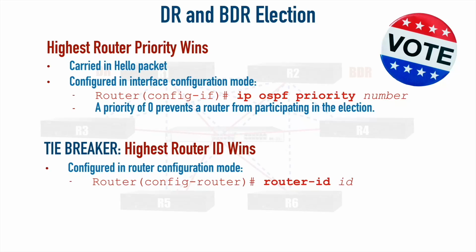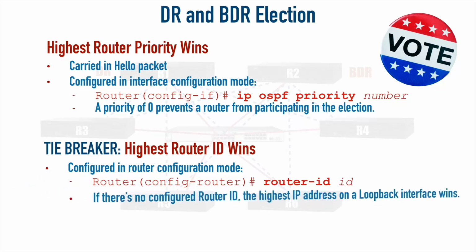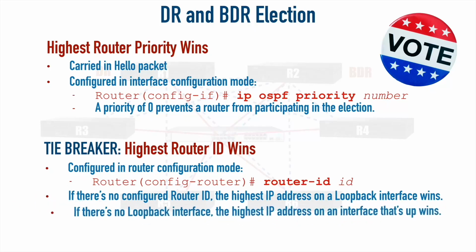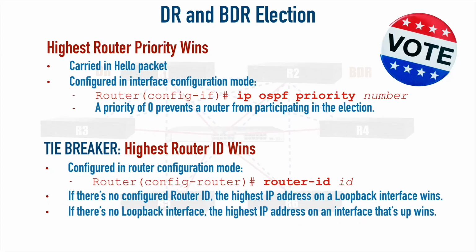If we haven't configured a router ID, though, it's going to be the highest IP address assigned to a loopback interface on a router. That's going to be our router ID. What if we don't have a loopback interface? Well, if we don't have a loopback interface, it's going to be the highest IP address on an interface that's currently up. That's going to win the election. And if you don't have that, you're going to get an error when you try to configure OSPF. It's going to say, yeah, you got to have an interface that's up in order for us to do this. So you'll not even be able to configure OSPF if you don't have at least one interface that's up. But that's a look at how OSPF speaking routers can form neighborships.